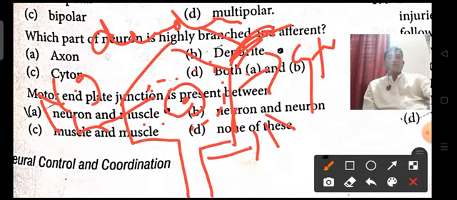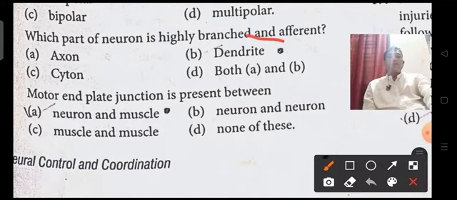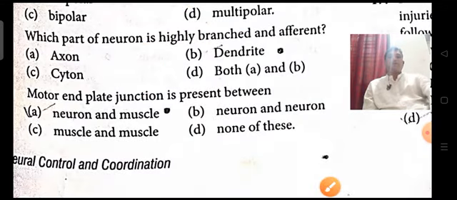And this is the axon; at the terminal of the axon you can see the axon terminals. You already know that the dendrite is mostly branched. So option B is the answer.